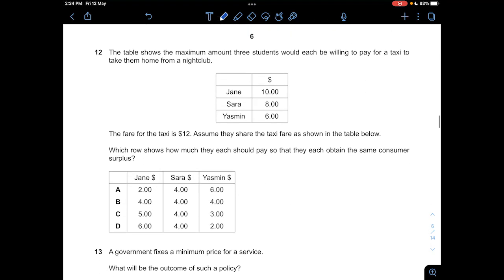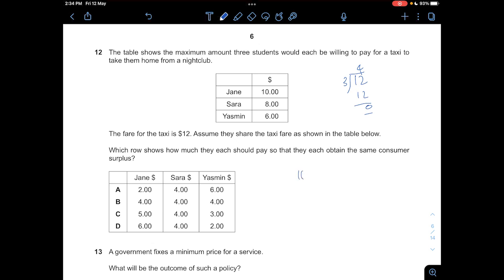And then for question 12, the table shows the maximum amount 3 students would each be willing to pay for a taxi to take them home from a nightclub. So we have Jane with $10, Sarah with $8 and Yasmin at $6. The fare for the taxi is $12, so I'm going to divide it by 3. So that means each person pays $4. Assume that they share the taxi fare, which row shows how much they should pay so that they each obtain the same consumer surplus?